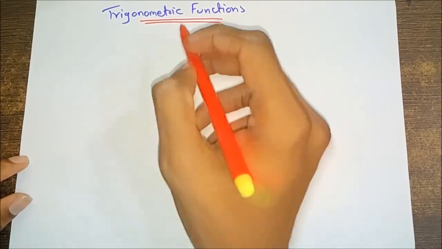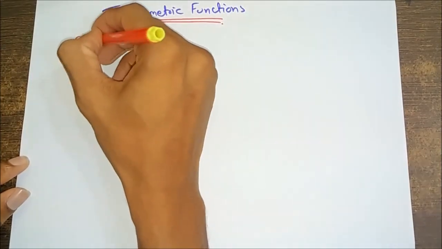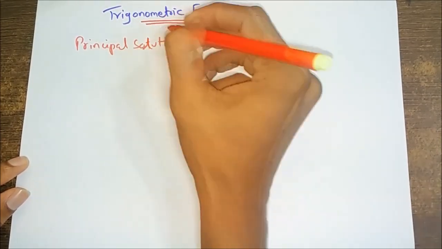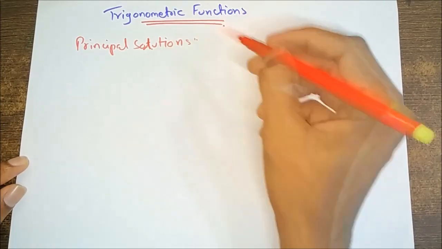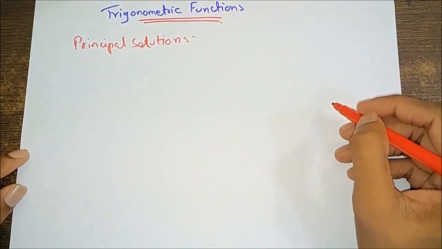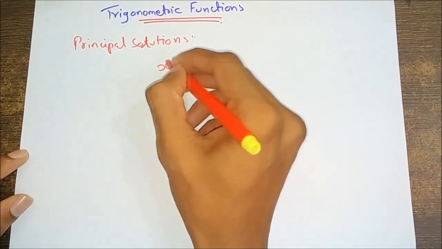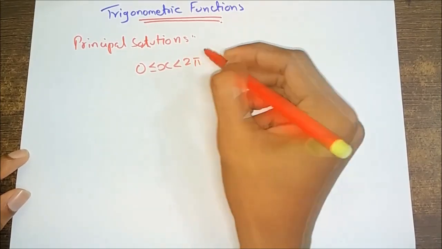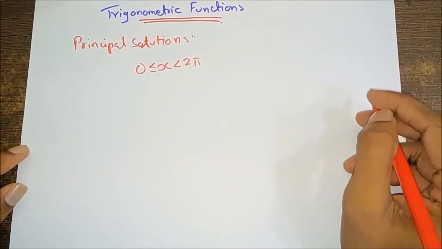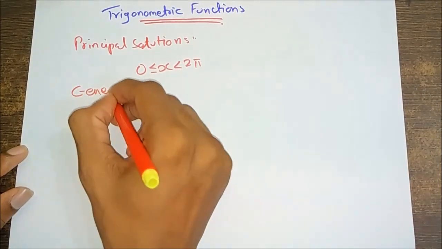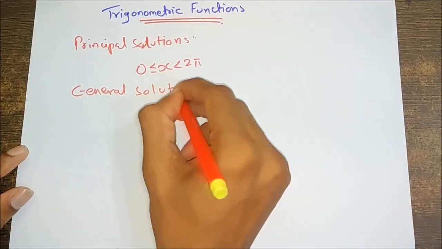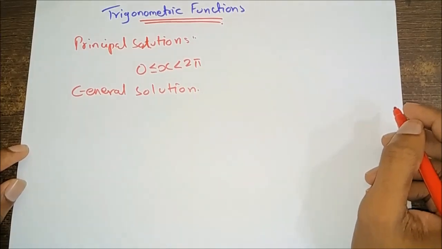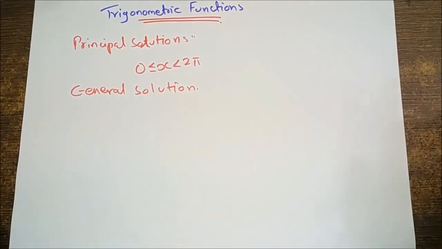Let's talk about the synopsis of trigonometric functions. There's something called a principal solution. The solution of a trigonometric equation for which x is greater than or equal to 0 and less than 2 pi is called the principal solution. Then the general solution: the expression involving integer n, which gives all the solutions of a trigonometric equation, is called the general solution.